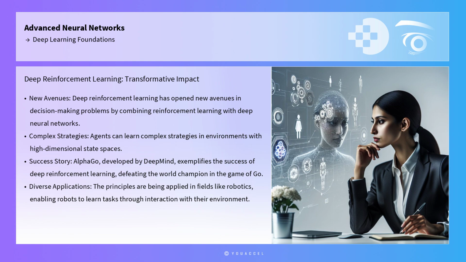Deep reinforcement learning, a subset of deep learning, has opened new avenues in decision-making problems. By combining reinforcement learning with deep neural networks, agents can learn complex strategies in environments with high-dimensional state spaces. AlphaGo, developed by DeepMind, exemplifies the success of deep reinforcement learning, defeating the world champion in the game of Go, a task previously thought to be beyond the reach of AI. The principles of deep reinforcement learning are being applied in diverse fields, including robotics, where it enables robots to learn tasks through interaction with their environment.